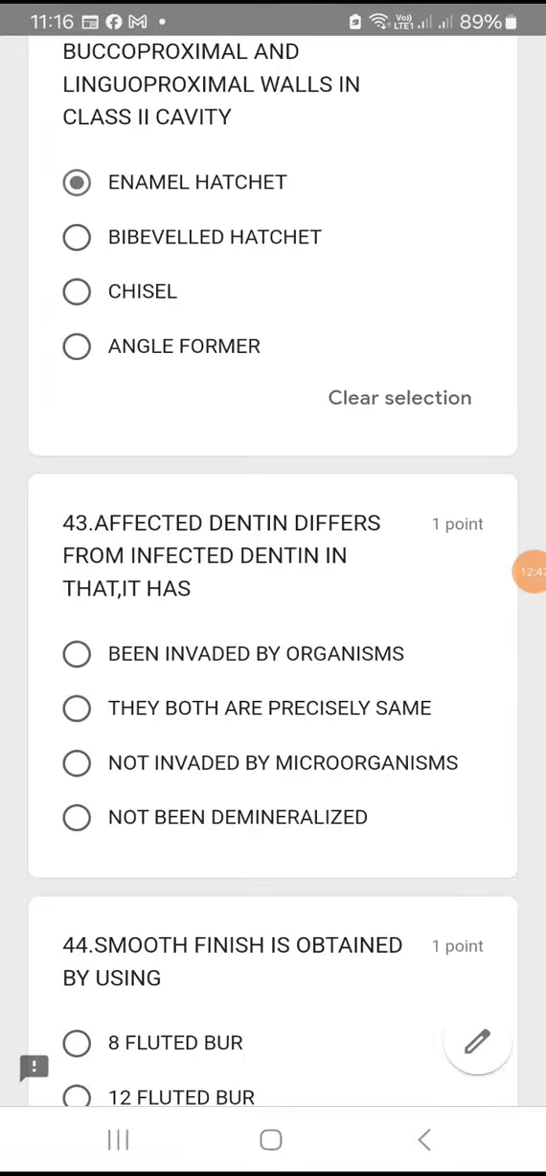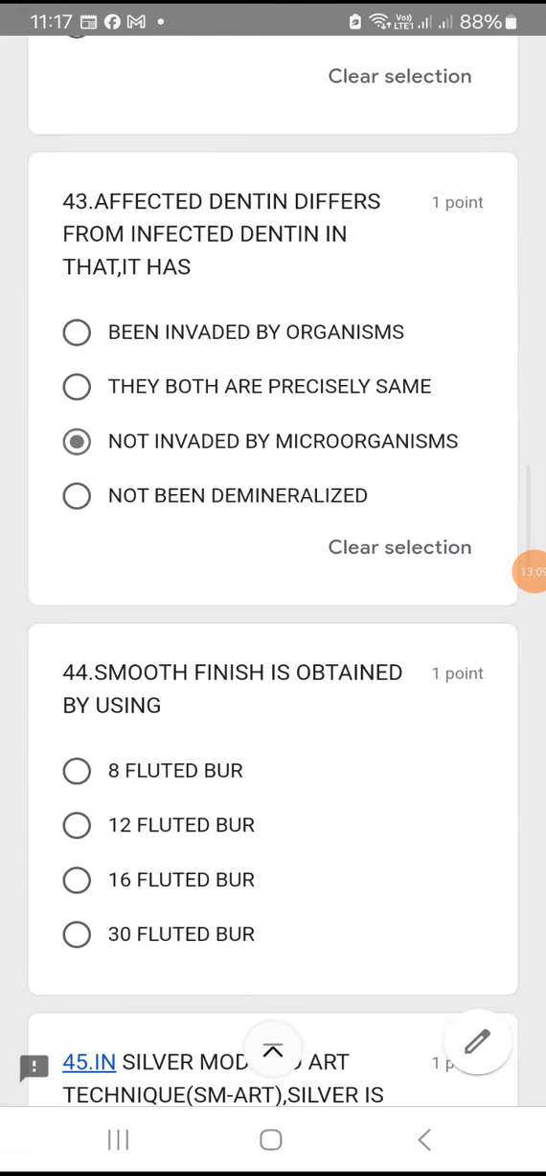Question number 43. Affected dentine differs from the infected dentine in that it has been invaded by the organism. They both are precisely the same, not invaded by microorganism, not been demineralized. Okay, so affected dentine differs from infected dentine. So affected dentine does not contain microorganism. So option C is the right answer, not invaded by the microorganism.